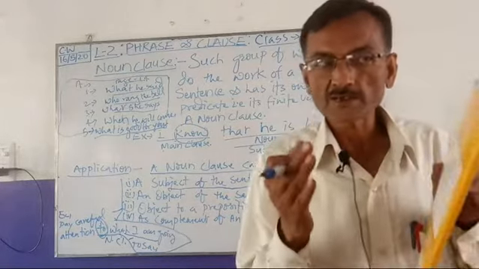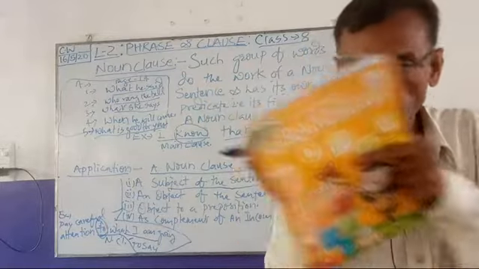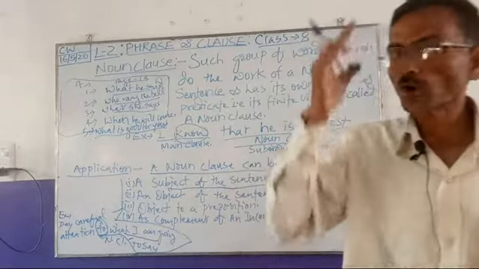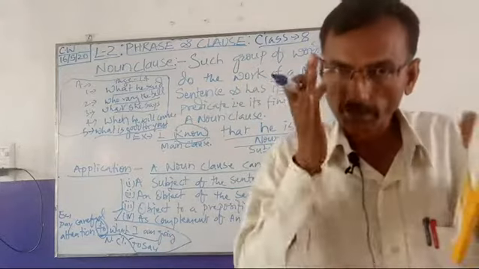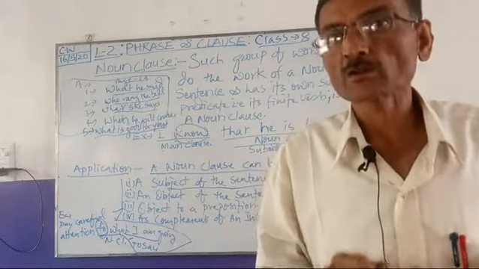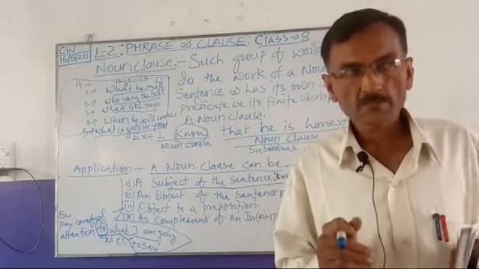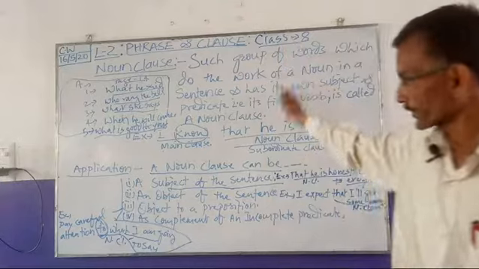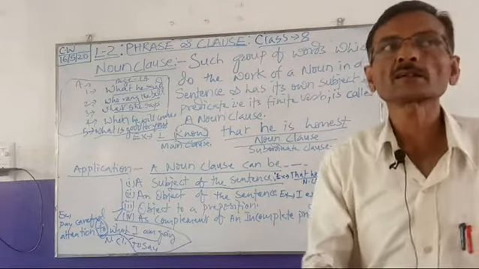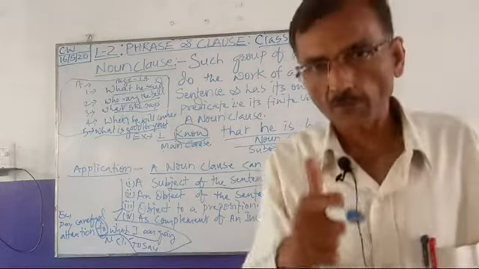A complex sentence will always have a main clause with subordinate clauses attached. So the noun clause, adjective clause and adverb clause will come at the subordinate clause place only, since these are subordinate clauses. You need to copy it all for today.